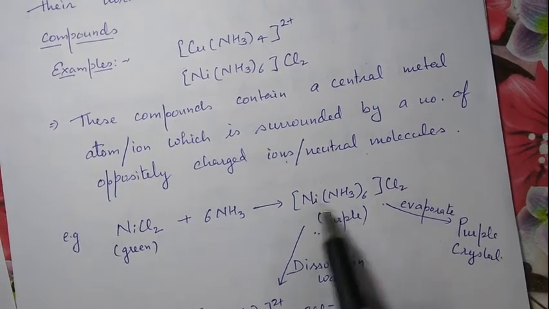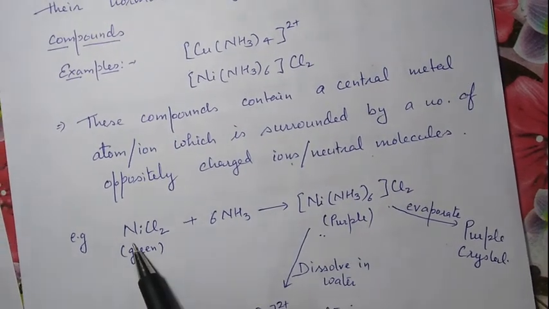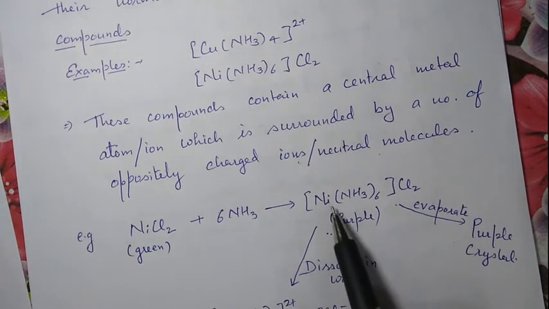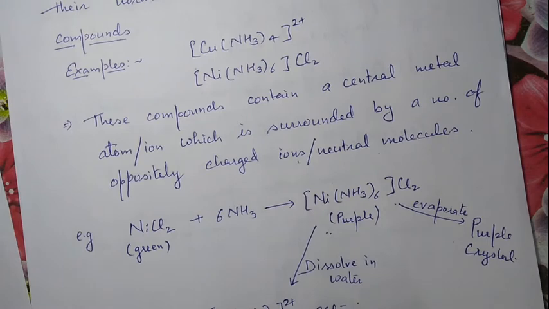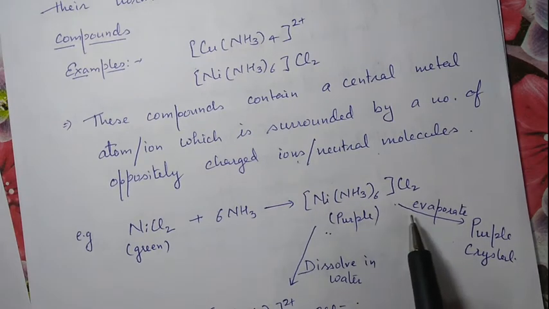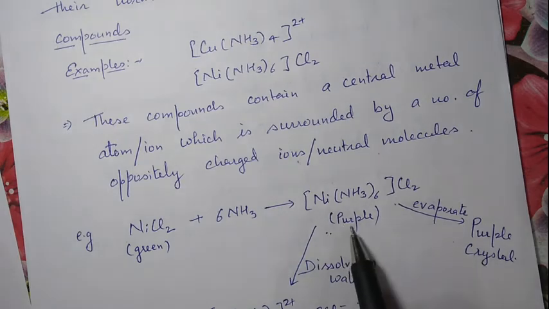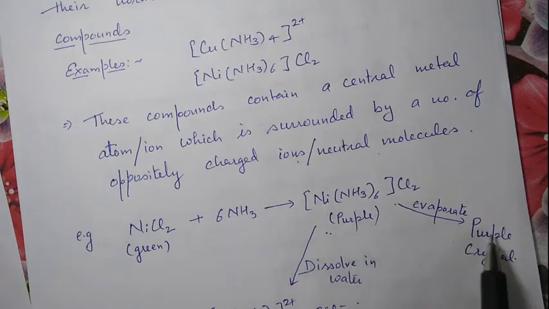For example, this is the complex which can be formed from NiCl2 by reacting with NH3, and it is the complex compound. When you evaporate it, it gives crystals. It is a purple compound and it gives purple colored solid crystals.